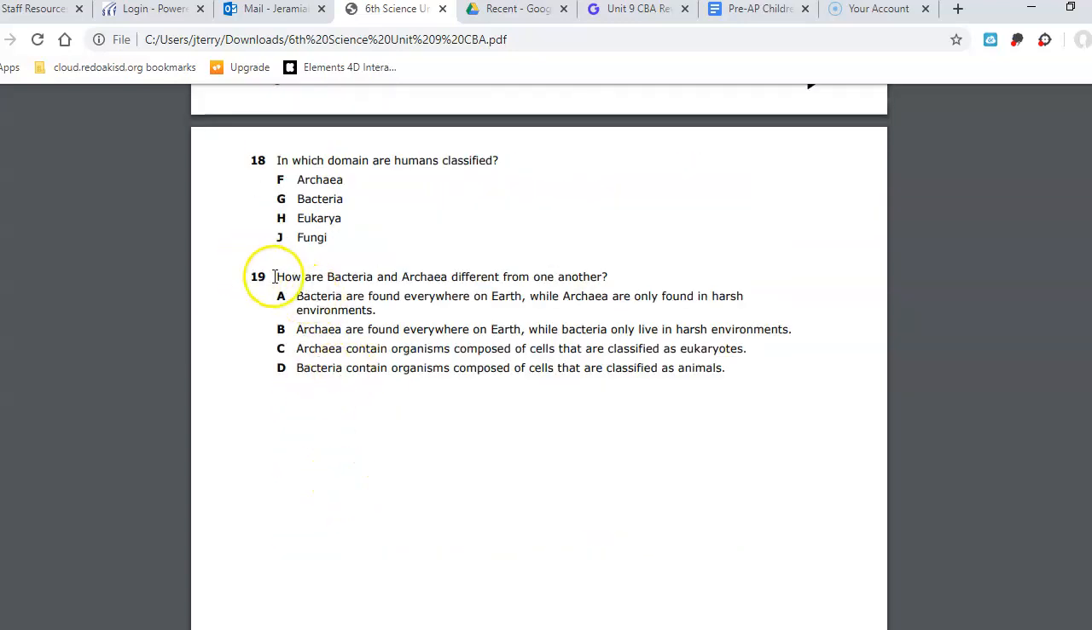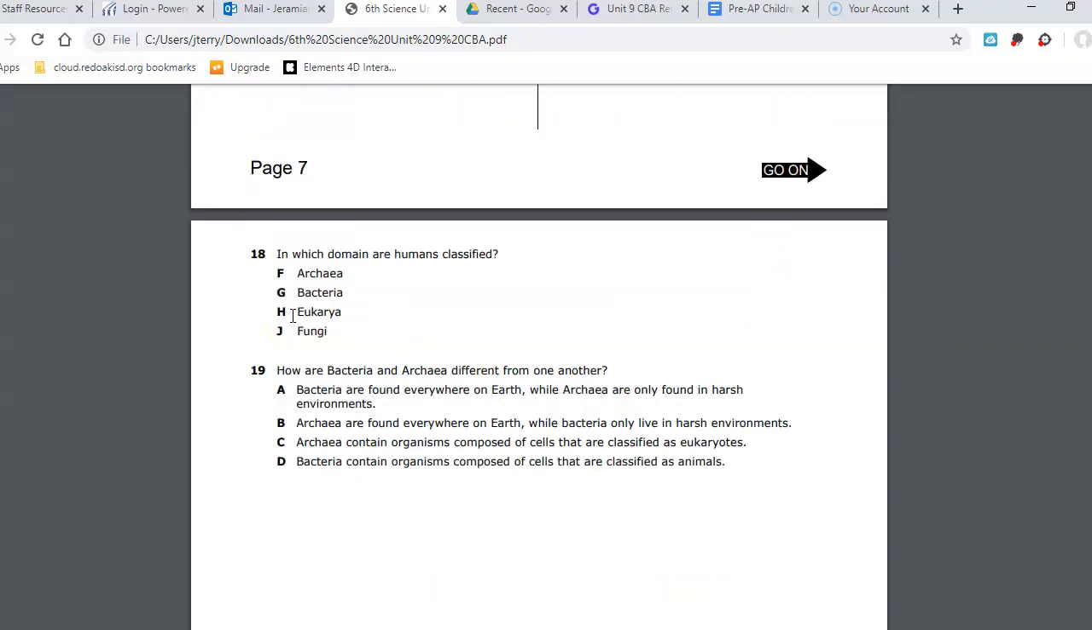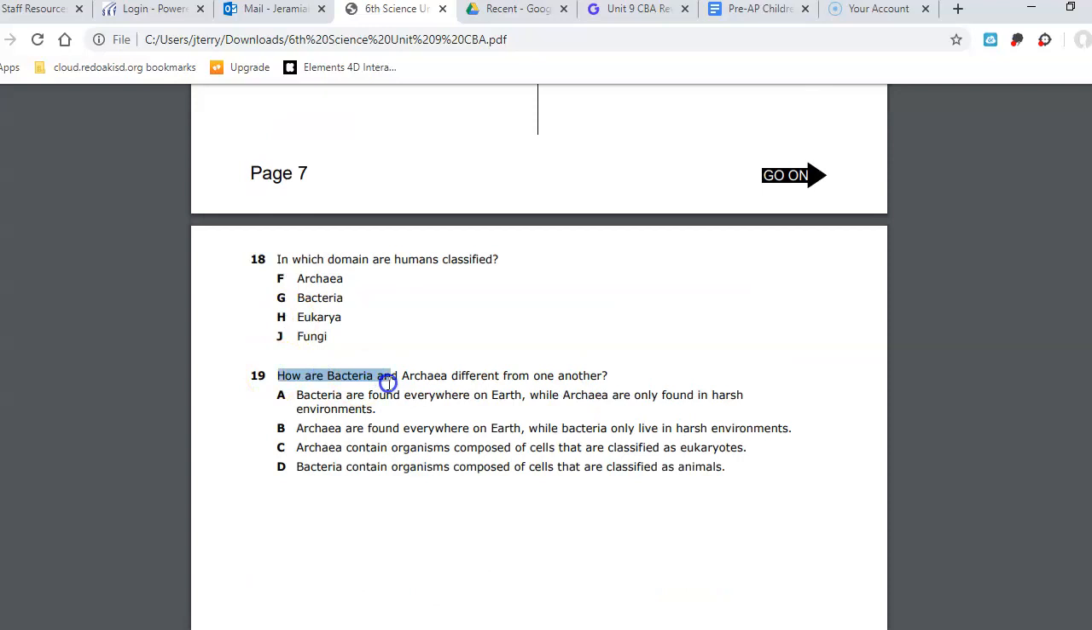Last question, number 19. How are bacteria and archaea different from one another? Bacteria and archaea, how are they different?